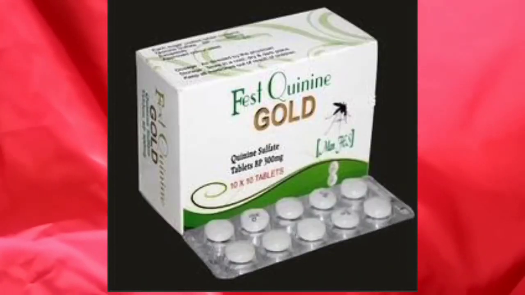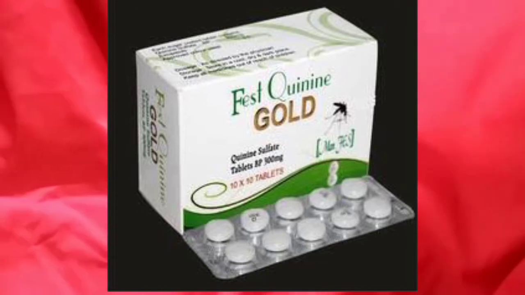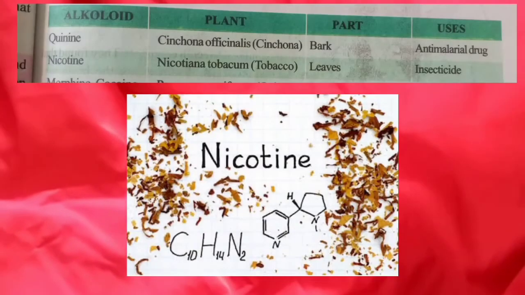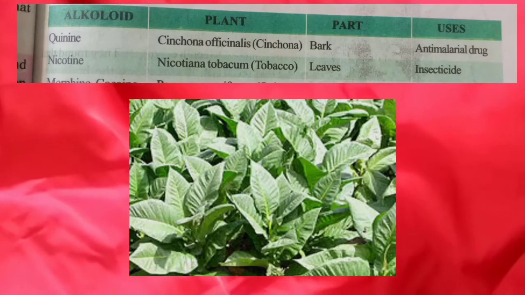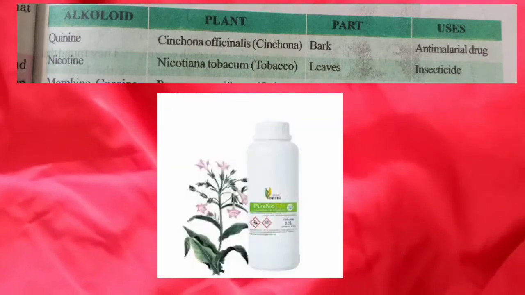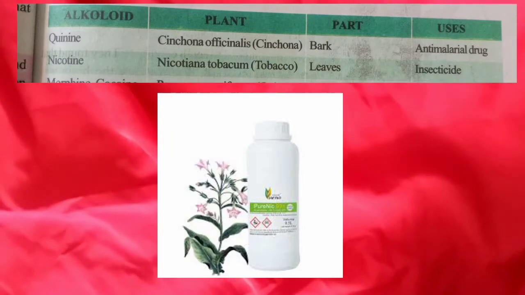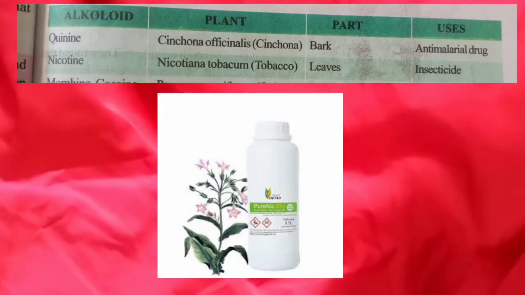Anti-malarial drug means it's a tablet which is useful for curing malaria disease. Next alkaloid is nicotine. Nicotine is present in the leaves of Nicotiana tobacco plant. This nicotine alkaloid is useful for insecticide, I mean to say for killing insects.